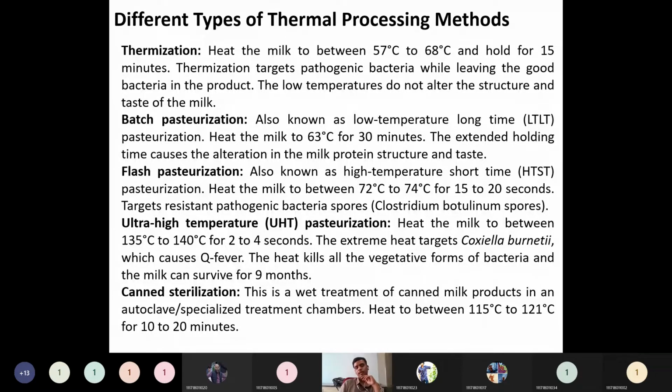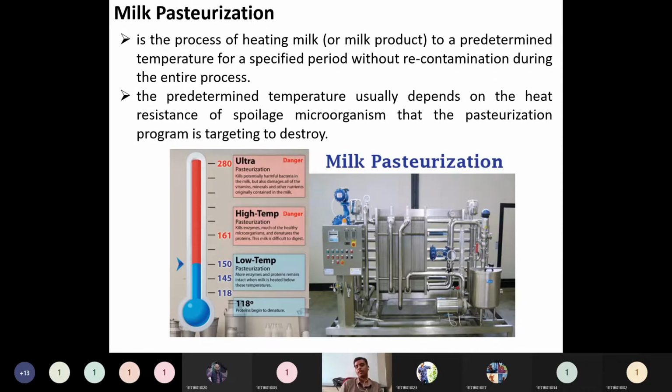Then, if you refer to milk pasteurization, it is nothing but heating milk to a predetermined temperature for a specified period without recontamination during the entire process. Okay, without recontamination. With the heating we apply for household purposes, we can't guarantee that recontamination will not happen. But in pasteurization, the main thing is that there is no recontamination during the entire process. After that, it can happen, but in the process itself, there will be none.